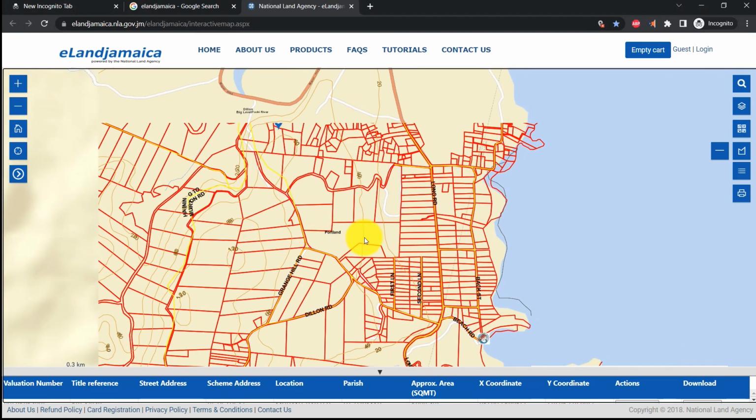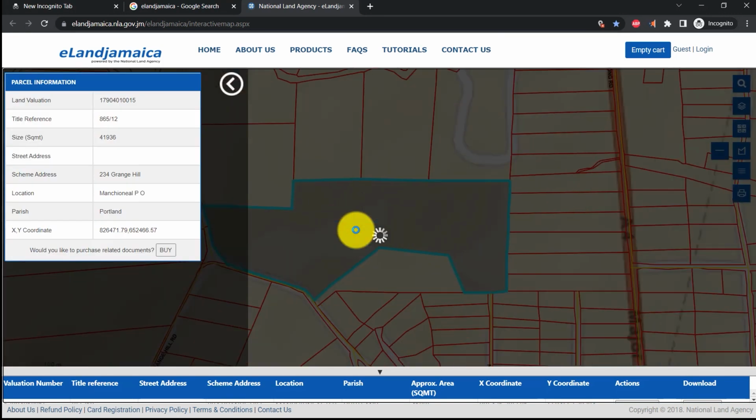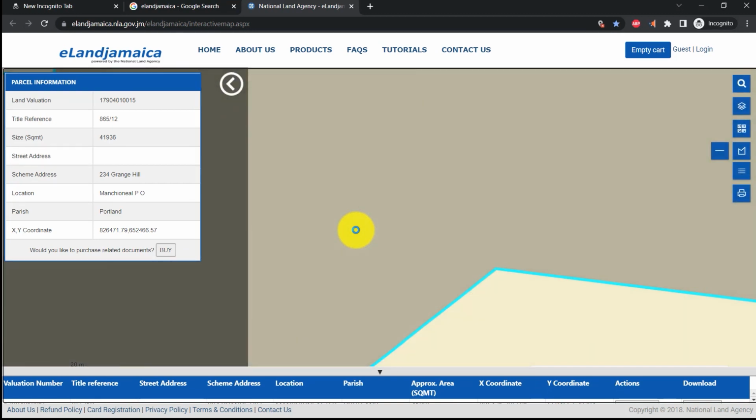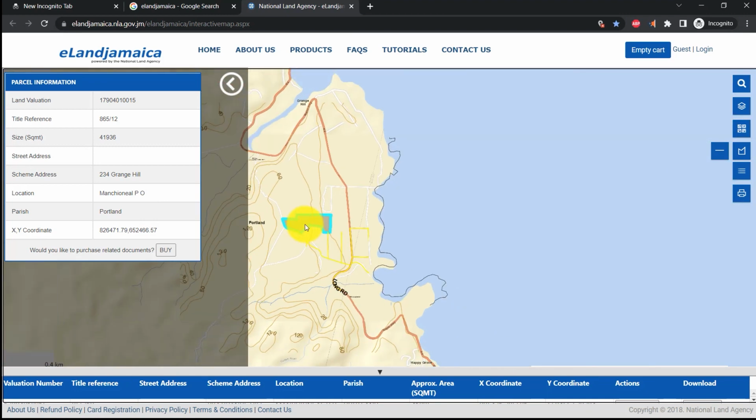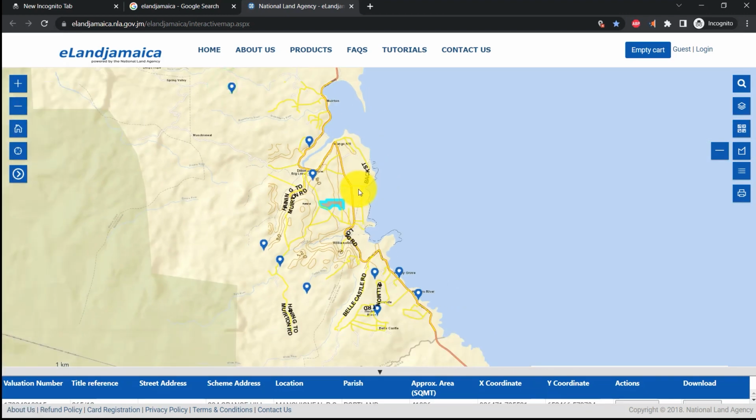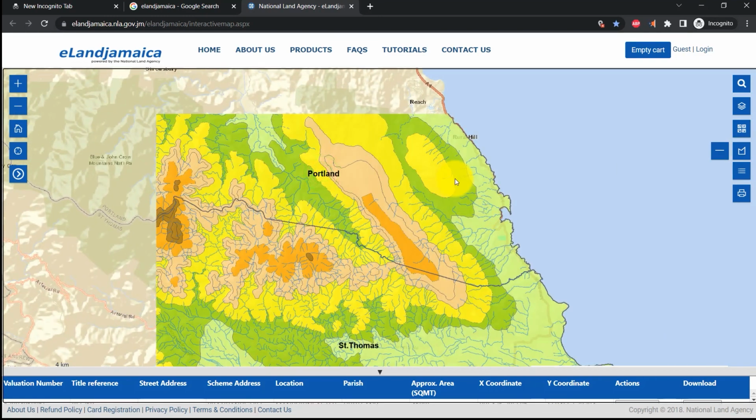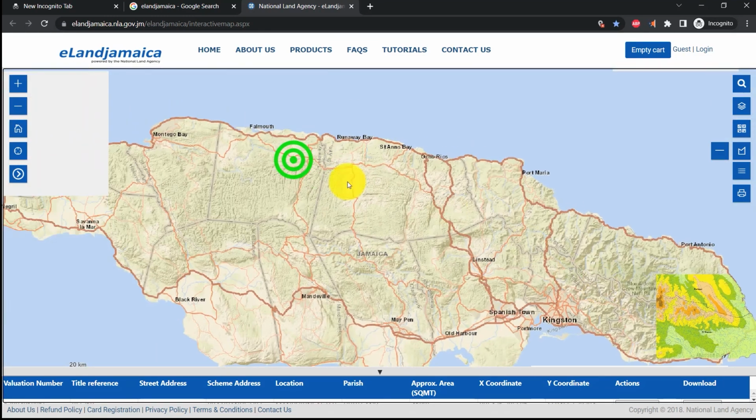So even here in Portland, we can look at different areas. Most of Portland is owned by a few families, but that is another story. So this is Manchioneal, and they give you the amount of acres, well, the square meters, and this is actually 41,936 square meters, and this is in Manchioneal, Portland. All right, so this is just something that you can use in your free time and see how you can navigate the different areas in Jamaica.